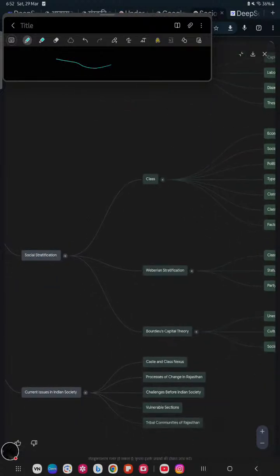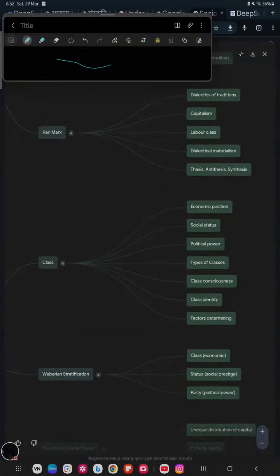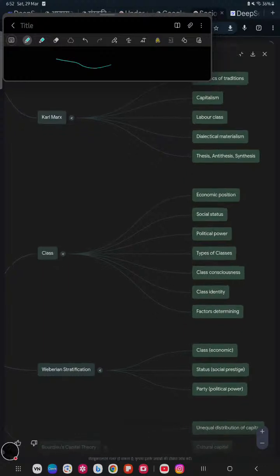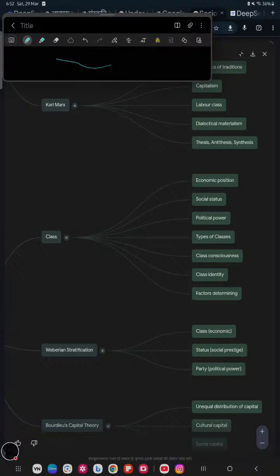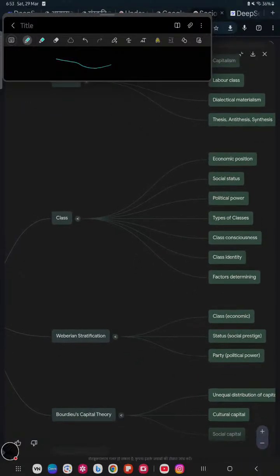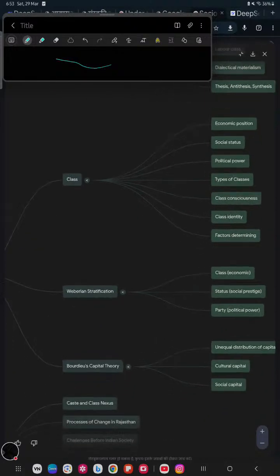Then comes social stratification, in which we learn about class. Class is an economic position, but caste is a social thing. There also exist status and political power, and there are several types of class based on wealth, land-owning pattern, work, profession, occupation, and prestige. Then comes class consciousness, where the whole class is integrated and thinks collectively. And then class identity and the factors determining class.